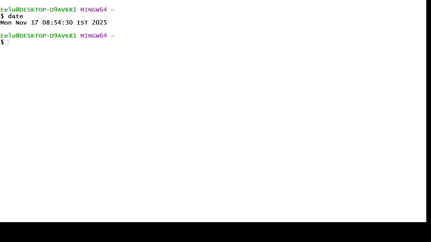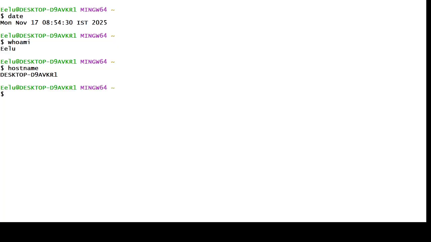It is back and forth: we give the inputs and the shell gives us the output. Similarly, let's say I want to know who am I, and it gives the output instantly. Similarly, I want to check the host name. Likewise, let's say I just want to echo hello world. See, this is the basic example of an interactive shell.